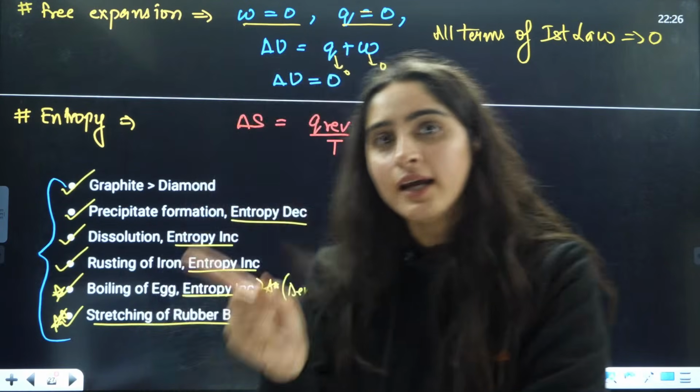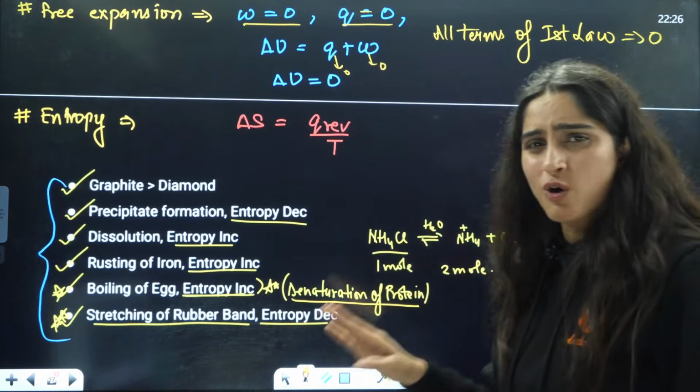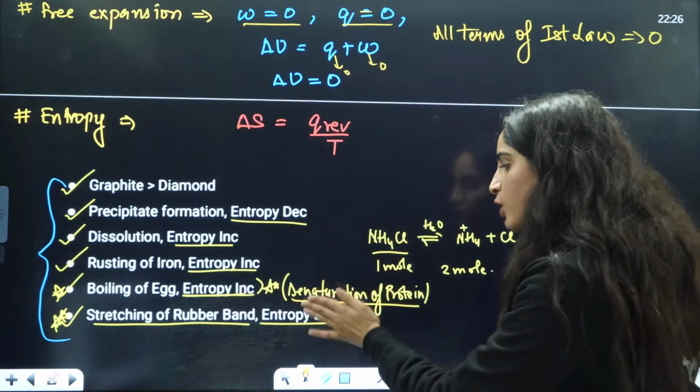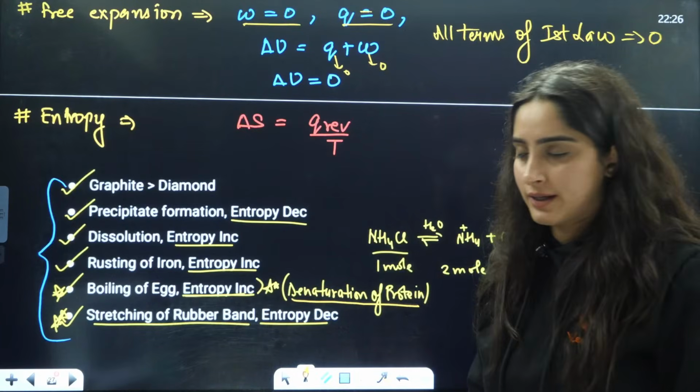But in reality, entropy increases because of denaturation of protein. They will not ask you in detail. You are not a NEET aspirant. So you just need to understand that because of denaturation of protein, entropy will increase in boiling of egg.